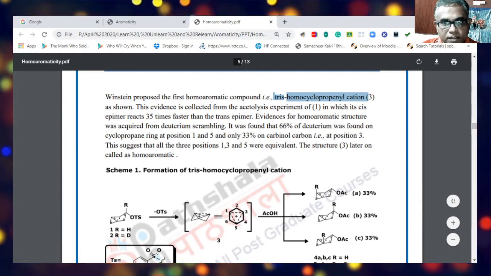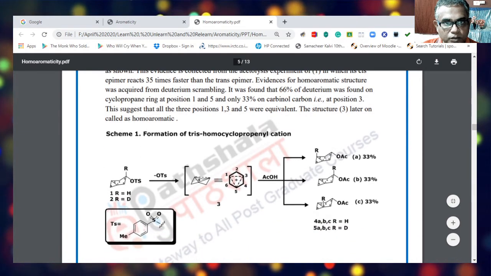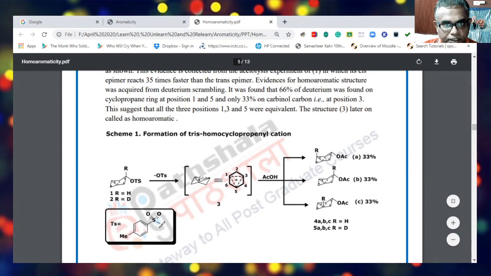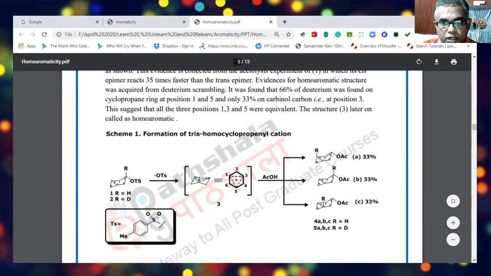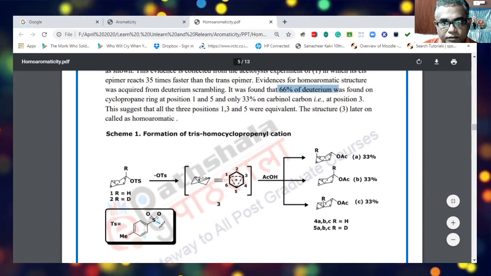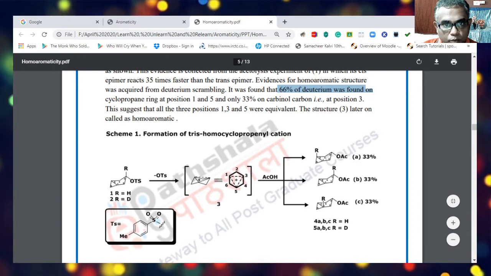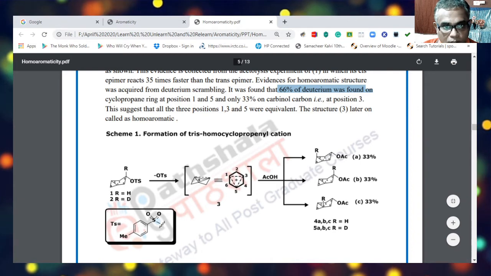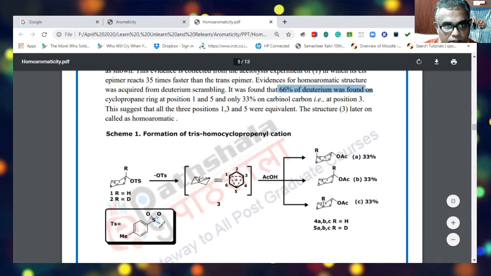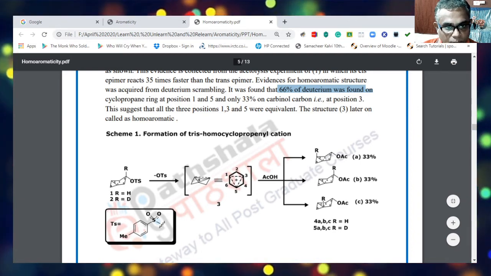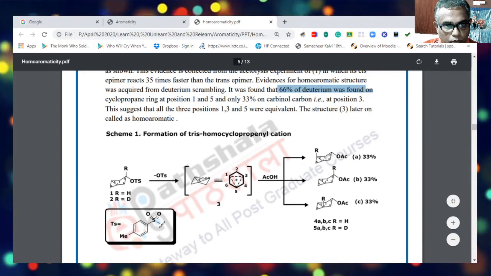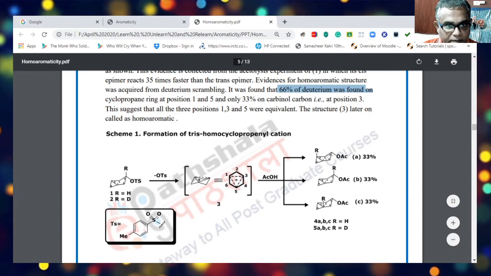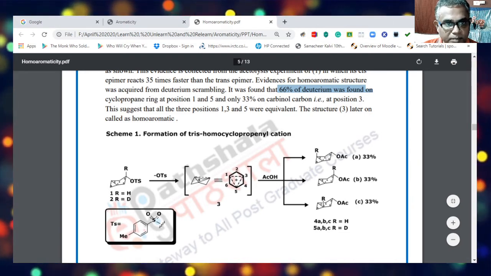Now, evidence for the homoaromatic structure was acquired from deuterium scrambling. When R is replaced with deuterium, it was found that 66% of the deuterium was found on the cyclopropane. This is actually a bicyclic system where you have a cyclopropane system attached to another ring, a 5-membered ring.